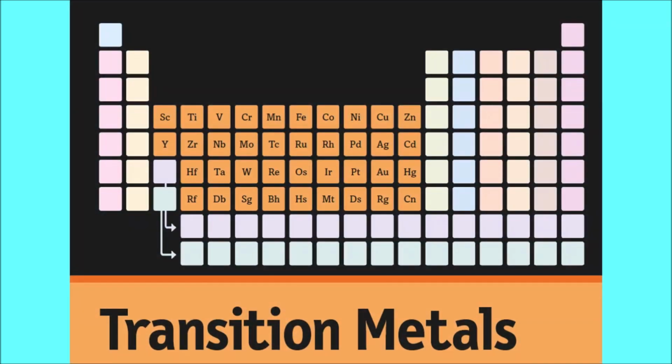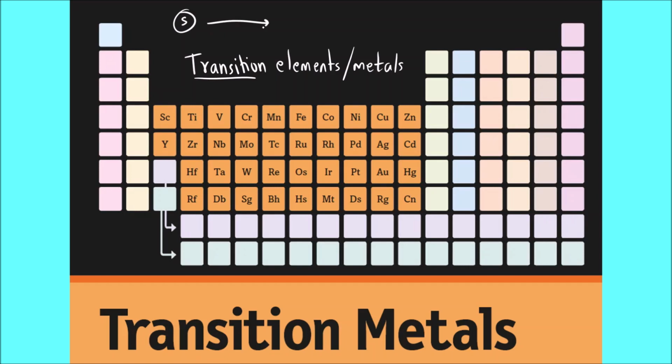Now let us see, these are the transition elements. Transition elements, or we can also call them metals, because all of them are metals. And why are they called transition? Because there is a change in the properties on moving from left to right, that is from S block to P block. Okay, there is change. Transition means change. Change in what? Change in the chemical and physical properties. Transition is change in the properties.